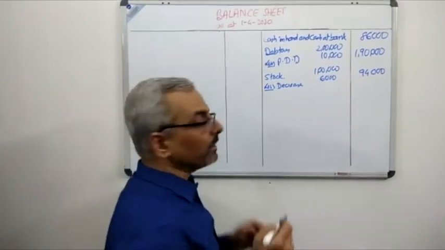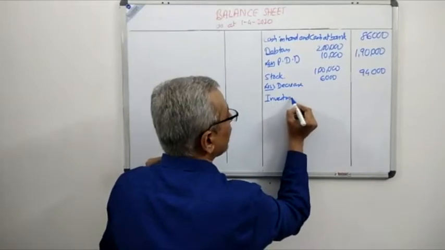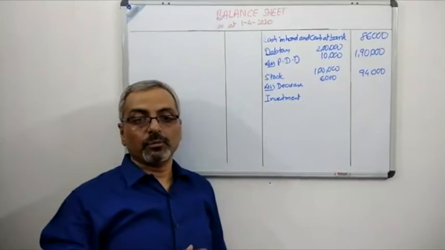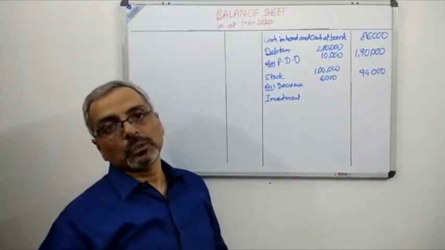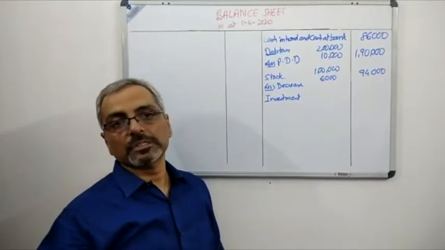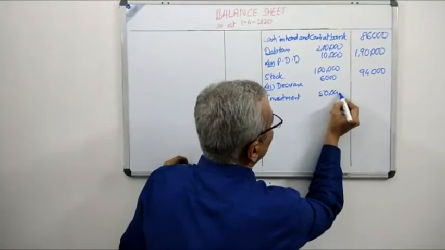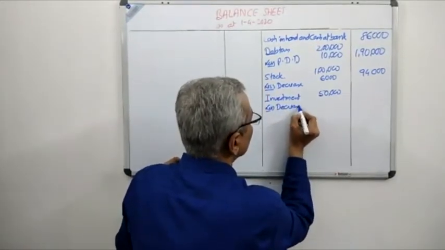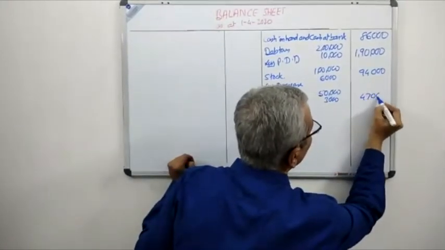Next one, we have investment. And if you remember, what was the value of investment? The value of investment was given in the question as 50,000, and it went down to 47,000. Therefore, there was a decrease of 3,000. So investment 50,000, less decrease again 3,000, outer column 47,000.